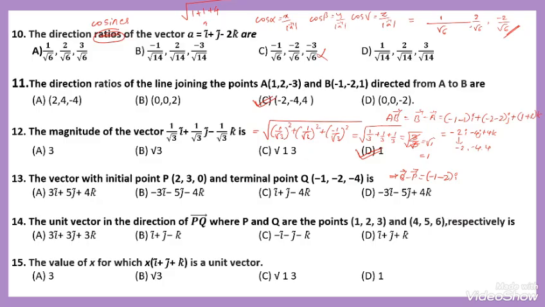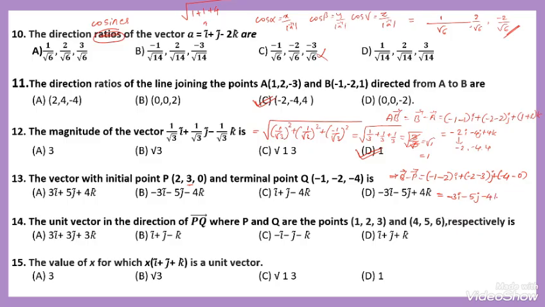Then minus 2 minus 3, that is minus 5 j.